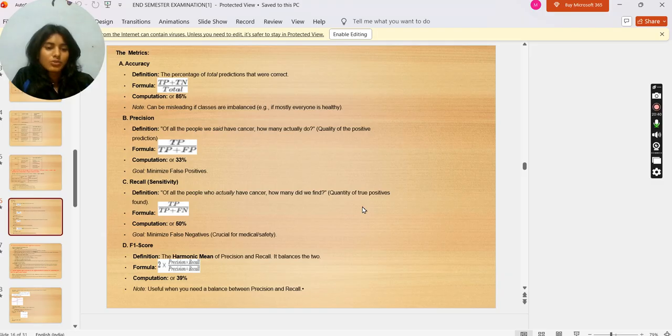And we have F1 score. Definition: the harmonic mean of precision and recall. It balances the two. Formula: 2 into precision into recall upon precision plus recall. Computation: 39%. Note, useful when you need a balance between precision and recall.